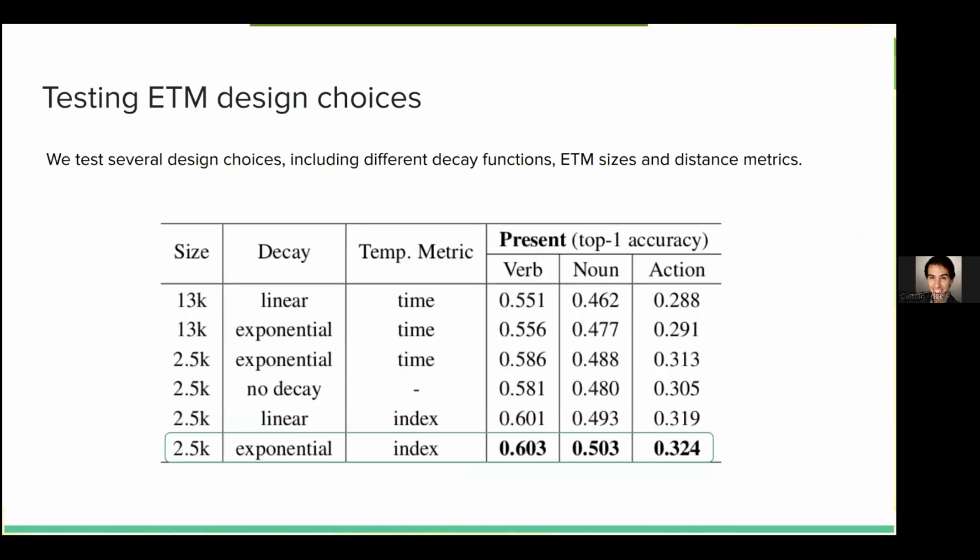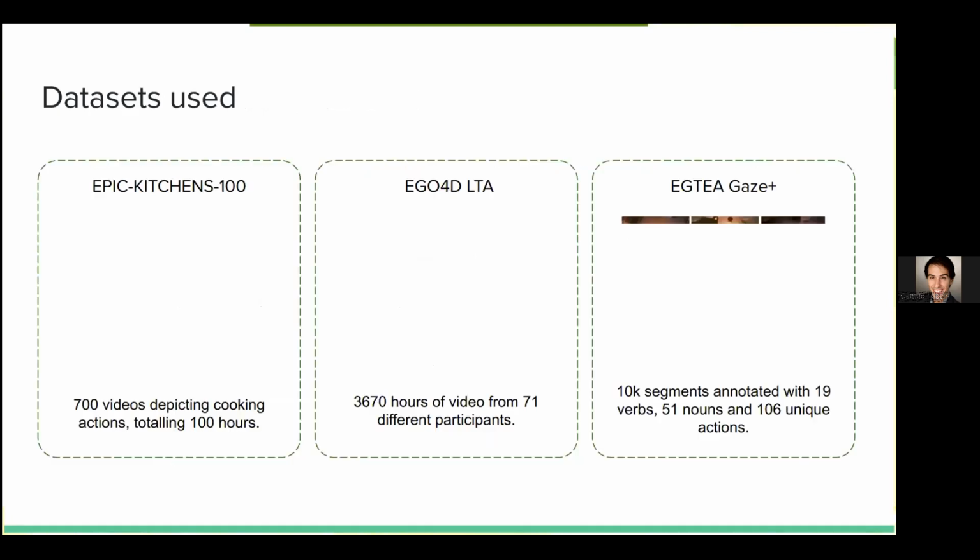We test all of these design choices, and we end up finding that not using decay hinders performance. Using a distance metric related to the index tends to be more performant than using time, and working with a matrix with a reduced dimensionality tends to be more beneficial. These first experiments are done on Epic Kitchens 100, observing top 1 accuracy in predicting verb, noun, and action on Epic Kitchens with a MovieNet.